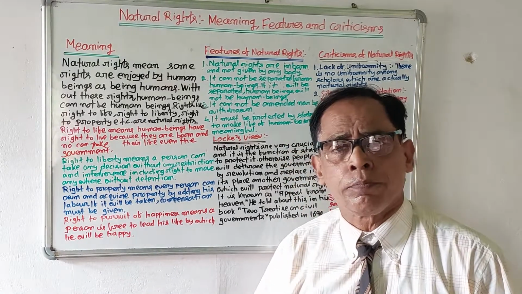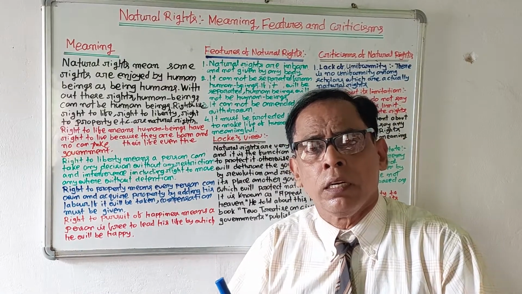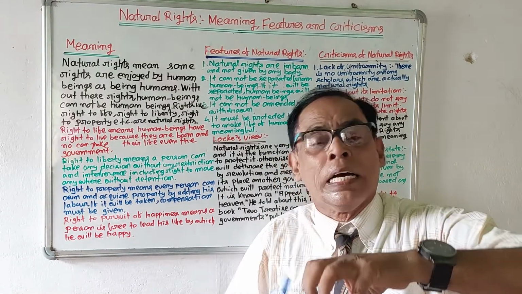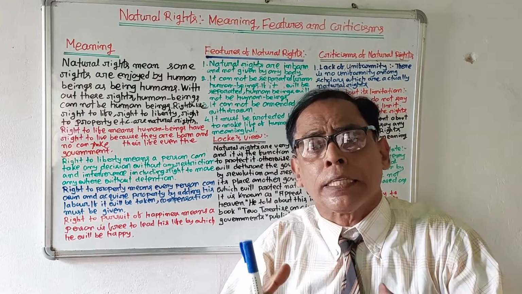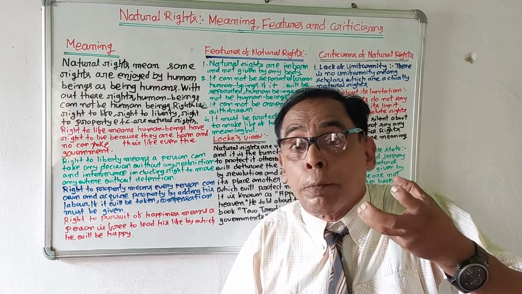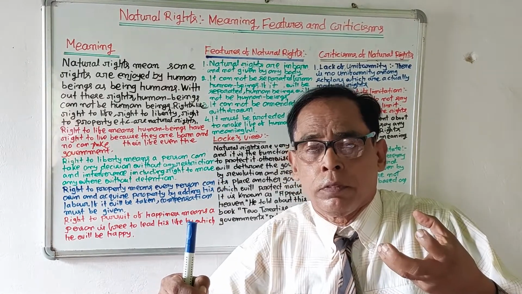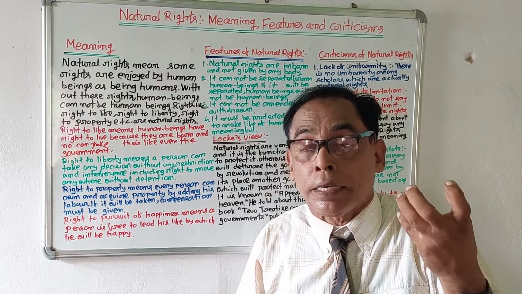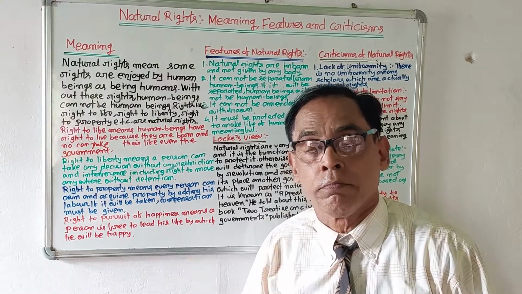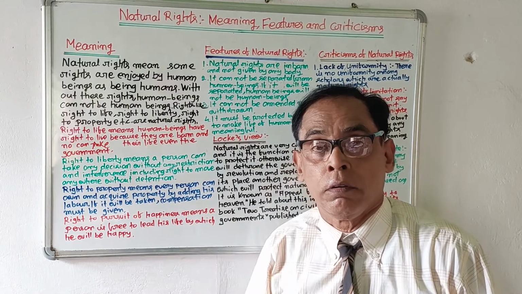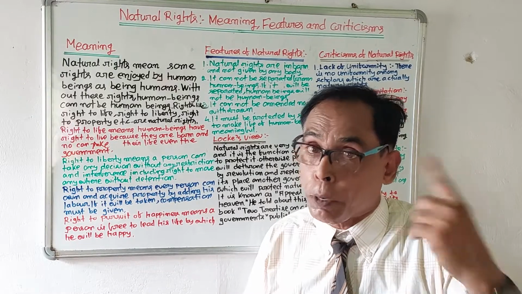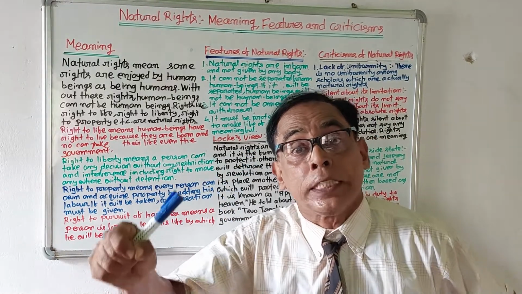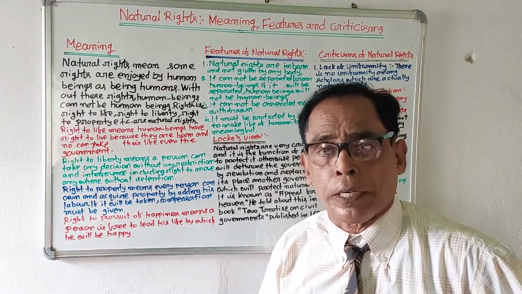Right to property means every person can earn property by putting his labor, and no one can take his property. If anybody will take his property, adequate compensation must be given. This is right to property.